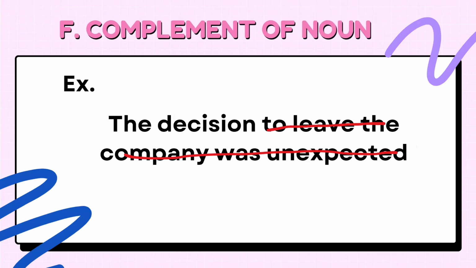Okay, let's have this sentence as our example. The decision to leave the company was unexpected. So here, the phrase "to leave the company" is our non-finite clause, and it functions as a complement of noun because we already know that the word decision is the noun, and our non-finite clause tells something or adds some information about the noun.